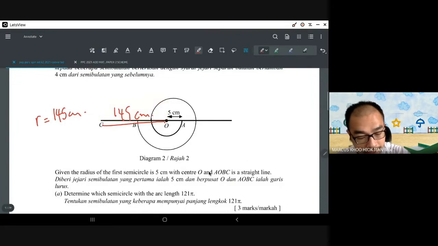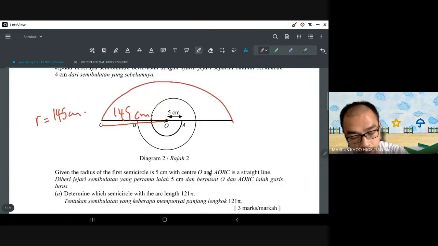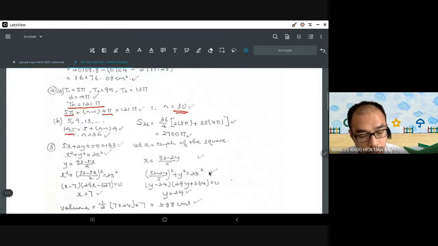It's not that. This is the semicircle, with 145 as the radius. I want to know how long the wire is that I need. So you find n equals 36. The 36th semicircle is the one where the radius is 145 cm.